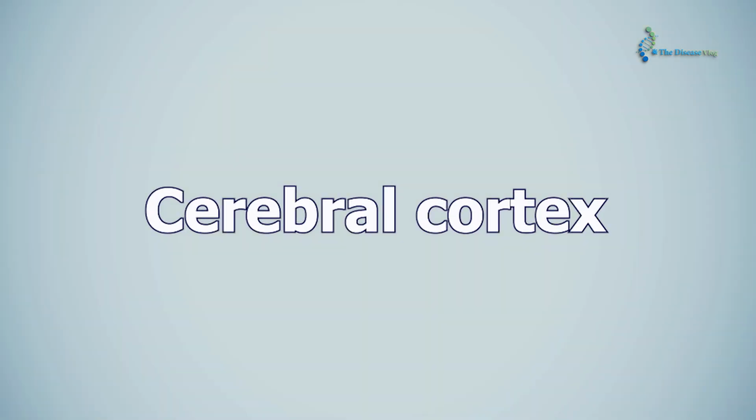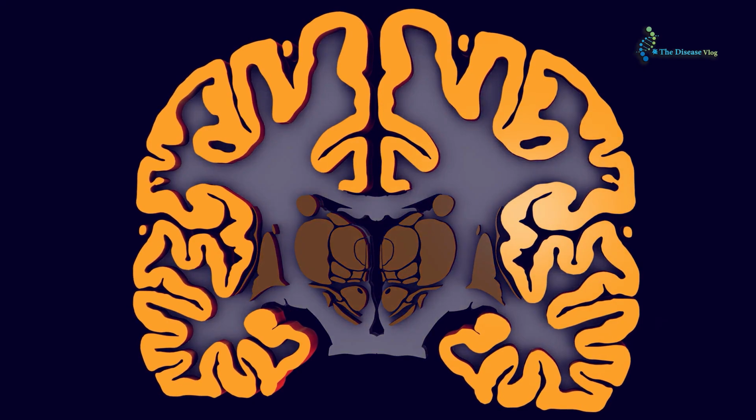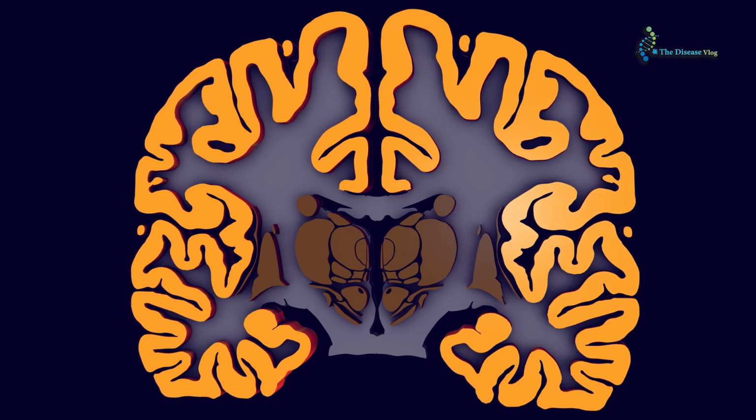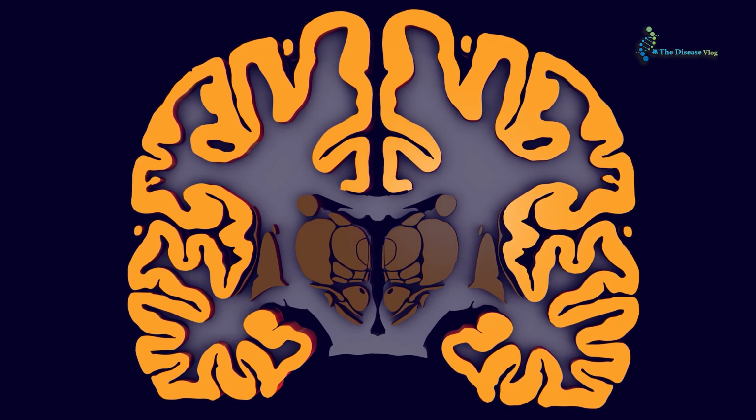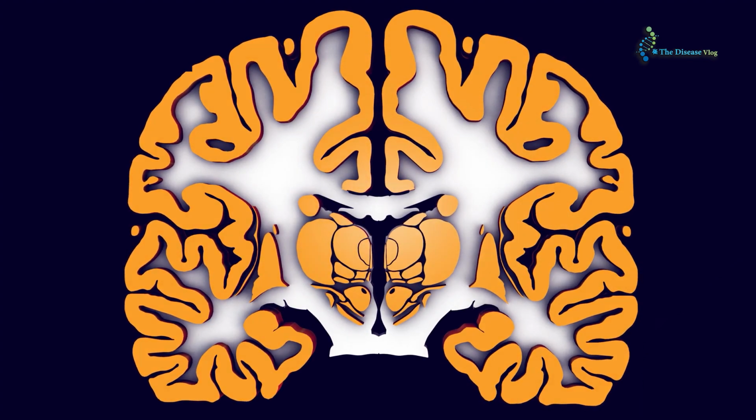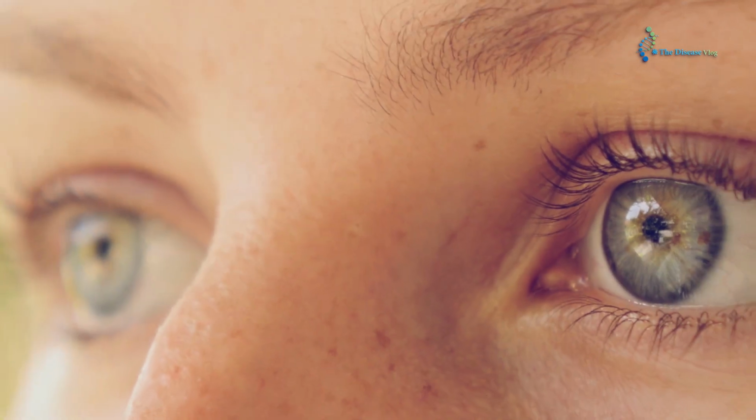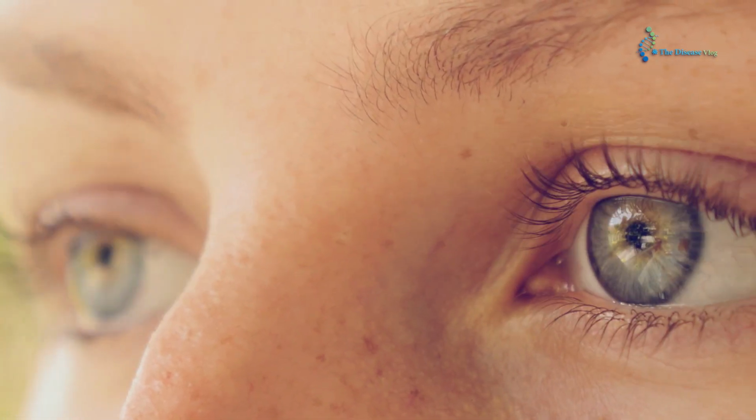Cerebral cortex. The cerebral cortex lies on top of the cerebrum, also referred to as the gray matter. It comprises layers of cell bodies and dendrites. As it is a highly folded and wrinkled structure, it handles more extensive neural connections. The cerebral cortex is mainly involved in consciousness.